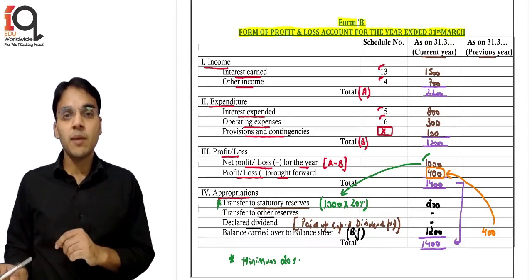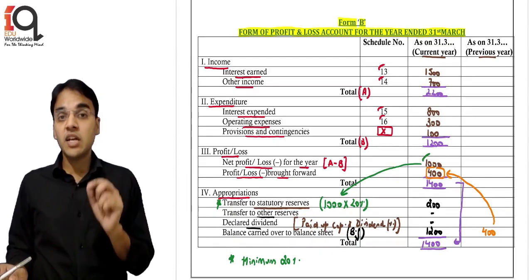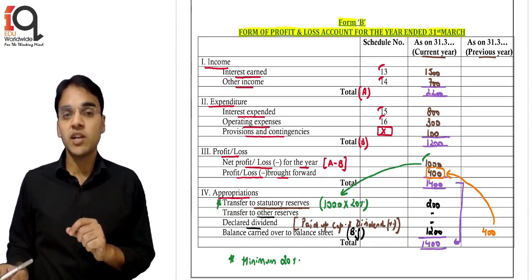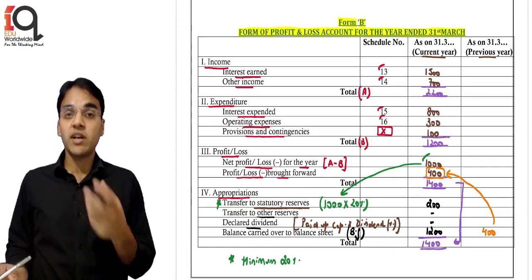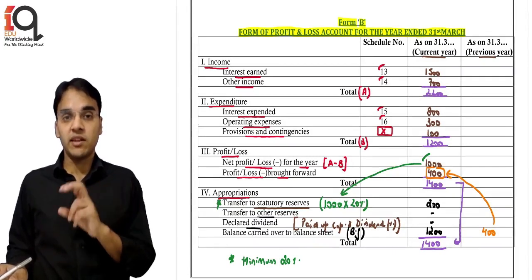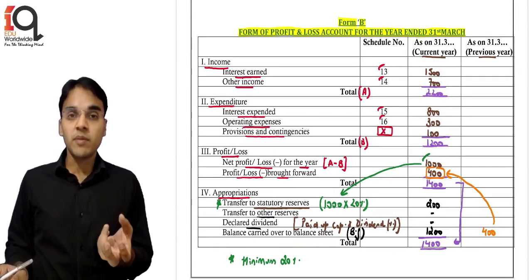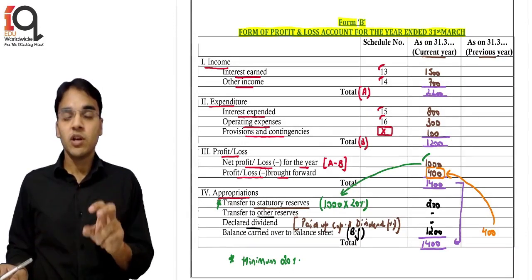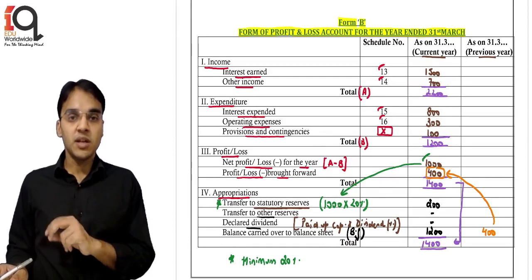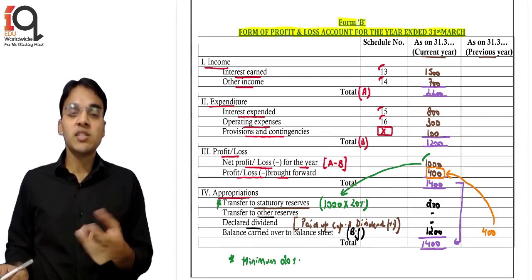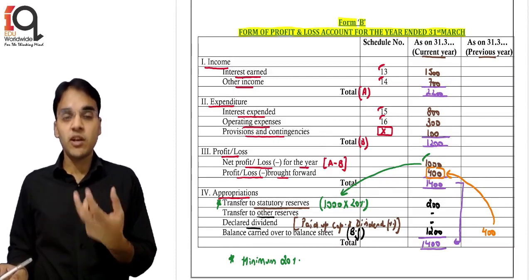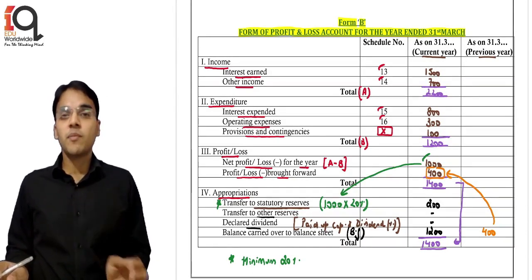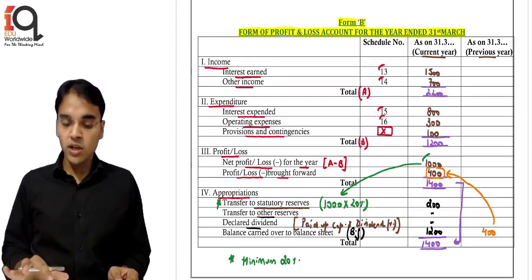Then the fourth category is the appropriations. First is the legal requirement of the transfer to statutory reserve. A minimum of 20% of profit is to be transferred to statutory reserve. If the question gives you, let's say, a rate of 25-30%, then you transfer that. But if the question is not mentioning it, then it will always be a minimum of 20%. That's a legal requirement you have to do. Then transfer to other reserves or declared dividend. If the question gives it, only then you mention it. Then the balance carried forward to the balance sheet. So this is our format of P&L account, schedule numbers 13 to 16.